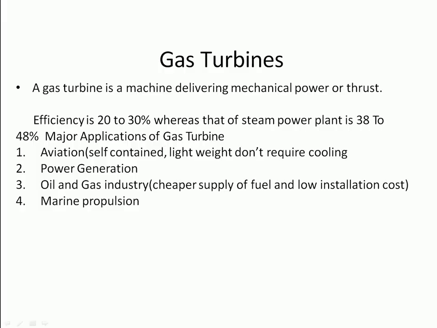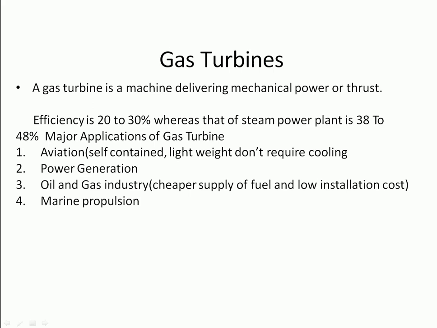A gas turbine is a machine delivering mechanical power or thrust. It does this using a gaseous working fluid. The mechanical power generated can be used by, for example, an industrial device. The outgoing gaseous fluid can be used to generate thrust. In the gas turbine, there is a continuous flow of the working fluid.